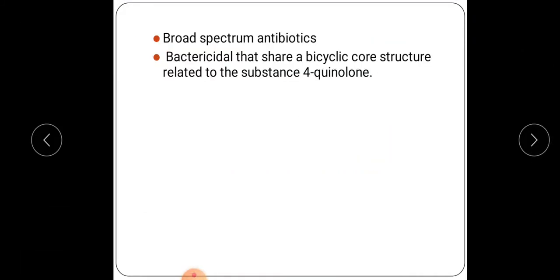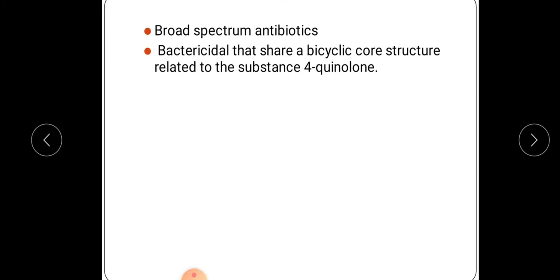Now these quinolones are broad spectrum antibiotics. As you all know, there are two types of antibiotics, narrow spectrum and broad spectrum. Narrow spectrum means what? They are active against only one group, for example, gram-negative bacteria. Such types of antibacterial drugs are known as narrow spectrum. And another type is broad spectrum. Broad means a wide action, a wide range, which can be effective on all types of microbes. That is known as a broad spectrum antibiotic.